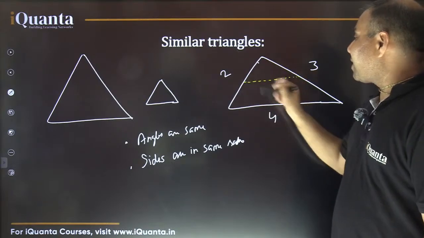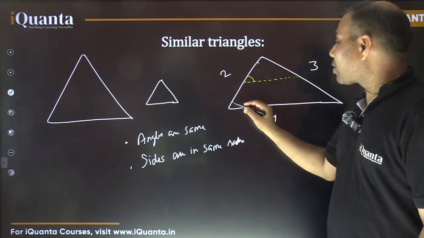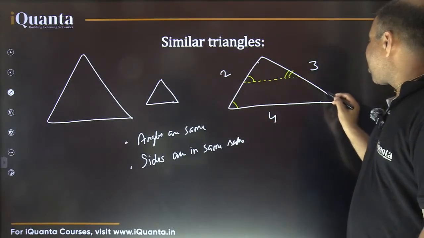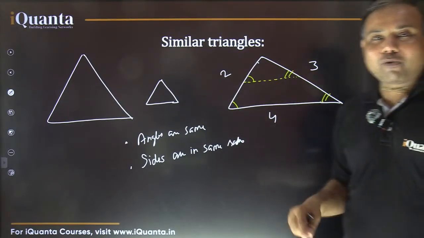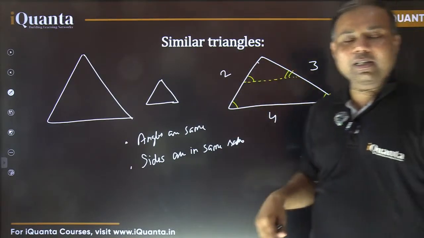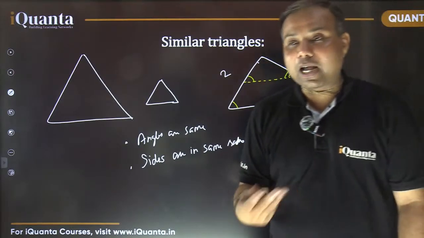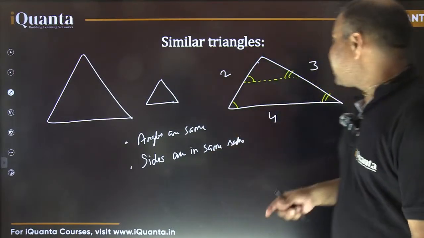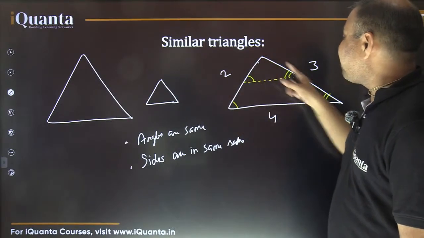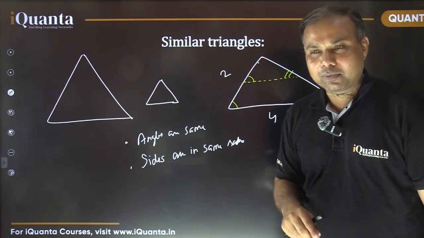Because lines are parallel, so these two angles are going to be corresponding angles. They are equal. Same way, these two angles are also going to be corresponding angles. They are also equal. And this angle was the common among the shorter triangle and the larger triangle. Is it not? So it confirms that triangles are similar, which means that the three side lengths are also going to be in the same ratio. Same ratio. ठीक है ना?